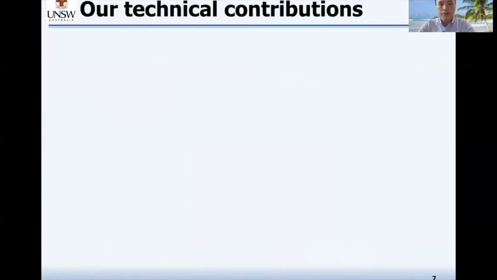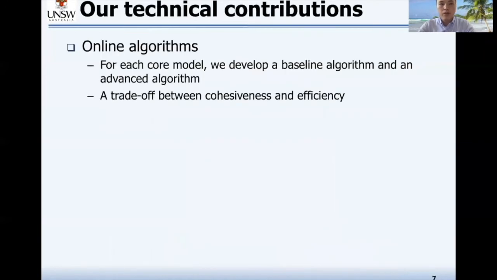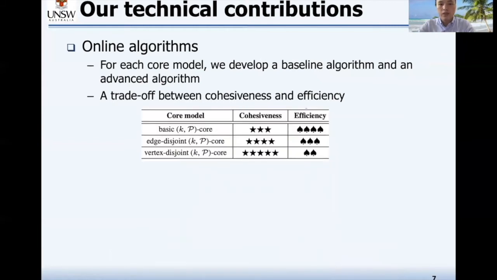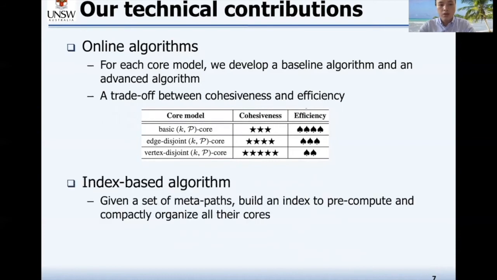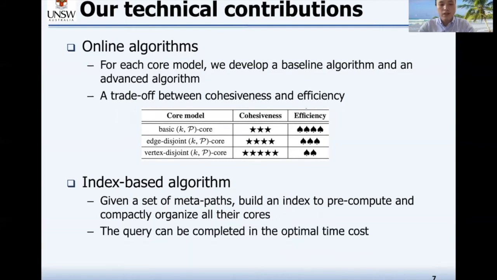To solve this problem, we propose efficient online algorithms. Specifically, for each core model, we develop a baseline algorithm and an advanced algorithm. You can see that there is a trade-off between cohesiveness and efficiency. Generally, a more cohesive core takes higher computational cost. We also develop efficient index-based algorithms. We build an index which is able to index all the cores for a given set of metapaths. Based on the index, the query can be completed in optimal time cost.